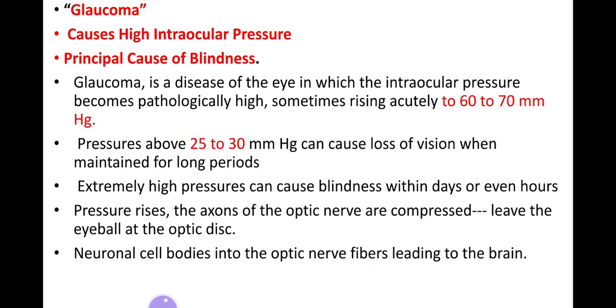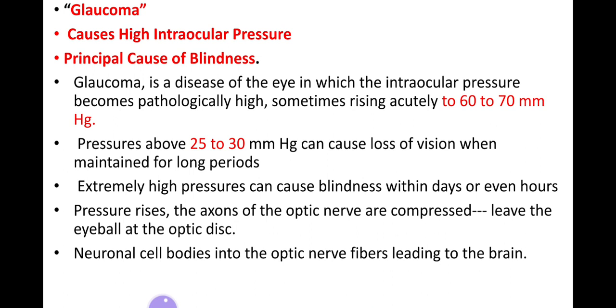Now we will discuss what glaucoma is. Glaucoma is actually a principal cause of blindness. It occurs when the intraocular pressure rises pathologically high, almost 60 to 70 millimeters of mercury. Pressure above 25 to 30 can cause loss of vision when it is maintained for a long time. And if it is extremely high, it can cause blindness within days or even hours.